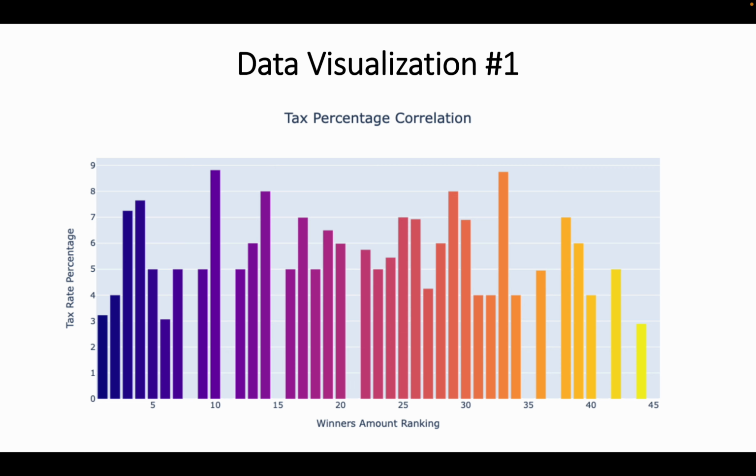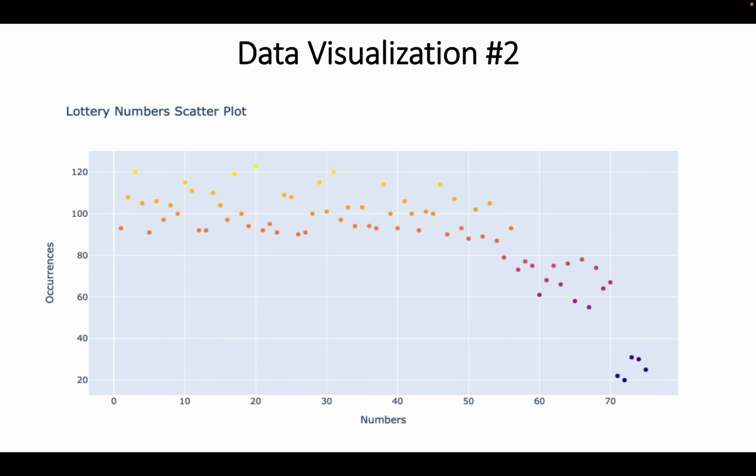And you can actually see that it's very mirrored. If you look at both ends of this graph, you can see that the more amount of winners or the less amount of winners, specifically those two ends, not really in the middle, but in the two ends, you can see the tax rate percentage has a much higher effect and it's essentially mirrored. So what this shows is that if there is a very low tax rate percentage, there are much likely to be more extreme values, whether that be very high or very low.